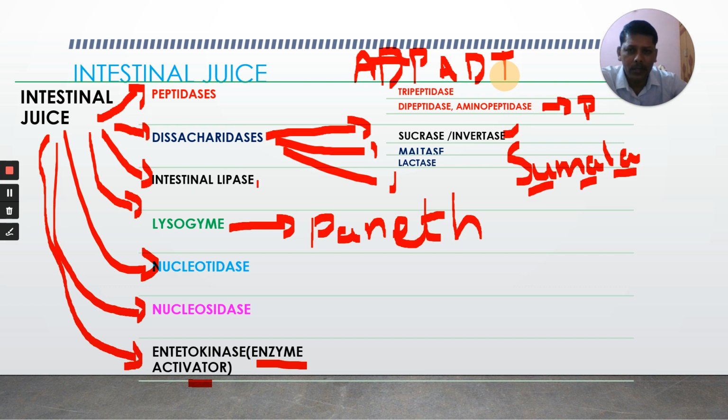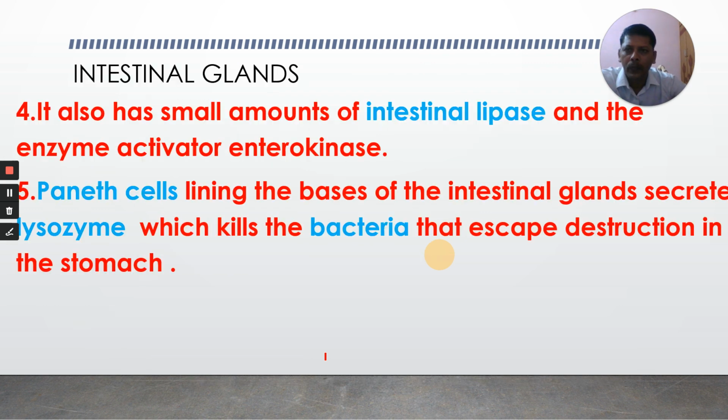Intestinal lipase acts on lipids. And lysozyme, produced by Paneth cells, kills bacteria. Nucleotidase acts on nucleotides, and nucleosidase acts on nucleosides. Enterokinase or enteropeptidase is an enzyme activator that converts the inactive trypsinogen into trypsin. It also has small amounts of intestinal lipase. Very important, enterokinase is the enzyme activator.